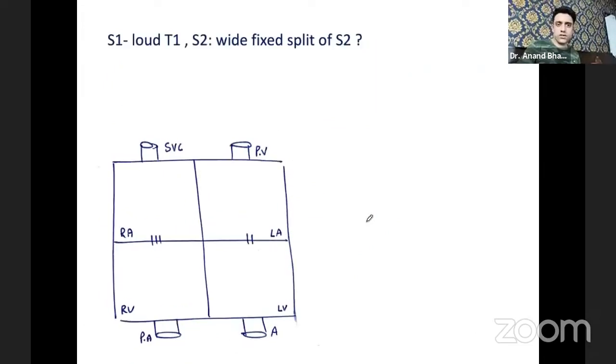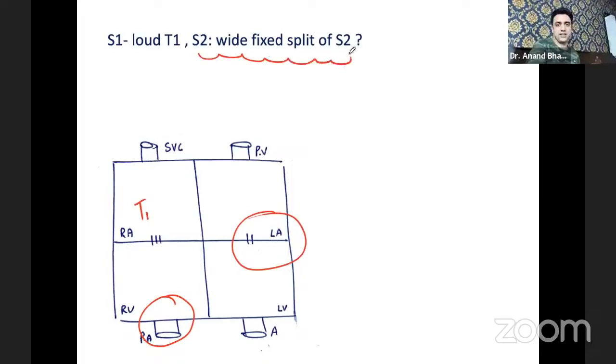So this part is over. Now, the last thing which you need to understand. Primary murmur, I told you. Secondary murmur, I told you. Loud T1, I told you. Everything is over. The last thing, which is a very simple, easy thing, is S2. In the S2 sound, you will see a wide fixed split of S2. Very simple, easy explanation.